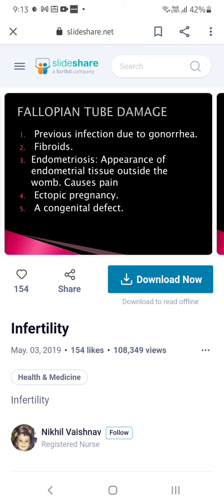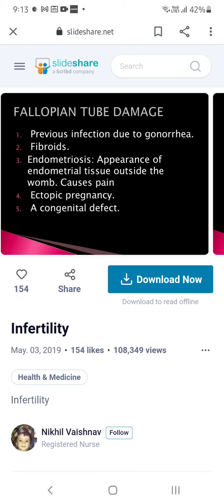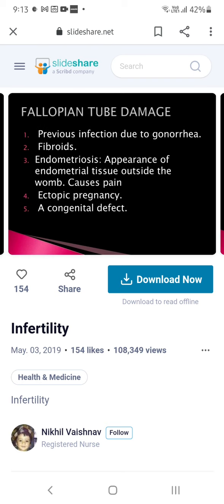Endometriosis, I have told you already, the layer of the uterine cavity is the endometrium. Inside the layer, if it gets infected, we do not get any pregnancy. Because in that endometrial layer only, the embryo has to go and implant and grow like a baby. So if that is affected, there is no implantation and there is no baby growth.